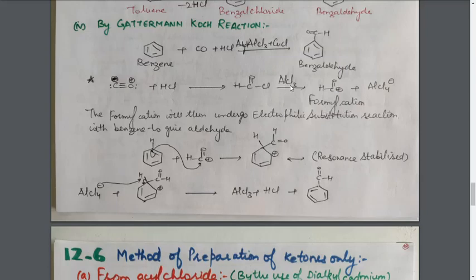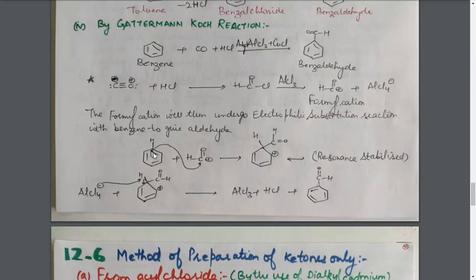How? The AlCl3 molecule is acting as the Lewis acid. It will abstract the Cl negative ion. This AlCl3 molecule is behaving as the Lewis acid. It will abstract the Cl negative ion from this compound, leading to the formation of AlCl4 negative and formyl cation. And this formyl cation will then carry out the electrophilic substitution reaction with benzene, the same reaction which we have studied already in class 11th. How is that reaction taking place?